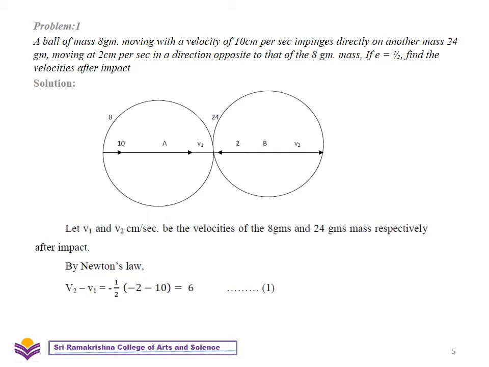By Newton's experimental law, the relative velocity after impact is equal to minus e times relative velocity before impact. So here e is equal to 1 by 2, and the velocities after impact we don't know. Before impact it is minus 2 minus 10. Here the velocity of the second ball takes minus 2 since it is in the opposite direction.